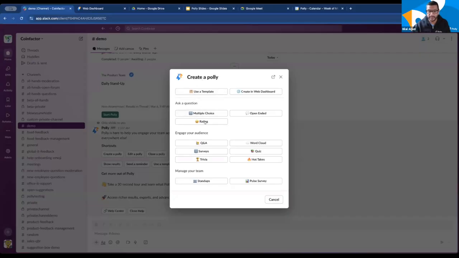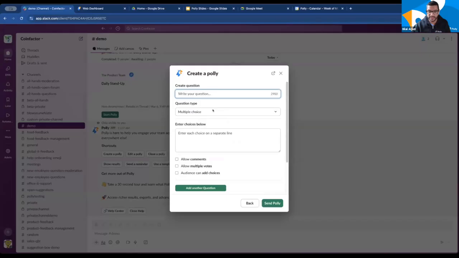So let's just get started with a multiple choice question, which is the simplest question type, and you can easily switch between different types of questions right here in the interface. So this is something that you've come to know and love with Poly, is that you're going to have the best in class interface regardless of what app you use, whether it's Slack or Teams, and we're constantly refreshing these apps to make sure that they reflect the latest and greatest of what's out there with Poly.